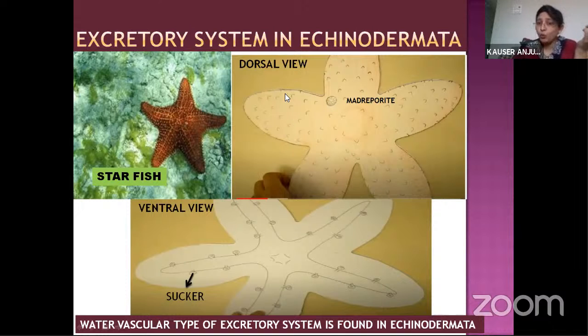Those tubes will take the water to each arm of the starfish and will collect the wastage, and the wastage will dissolve in the water, and that water will be expelled or excreted out. So the water vascular type of excretory system is found in the Echinodermata.